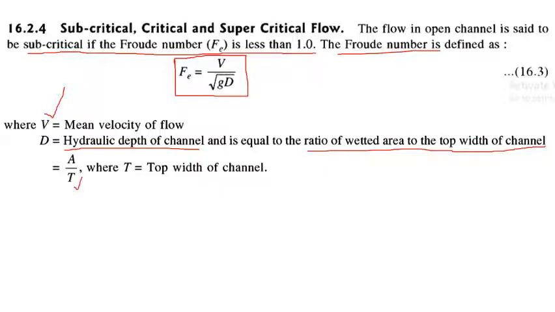This means A is the wetted cross-sectional area of the channel, and T is the top width of the channel. So if this is the channel cross-section, this is the top width. And the wetted area is the area which is wet. Wet means in contact with the fluid.